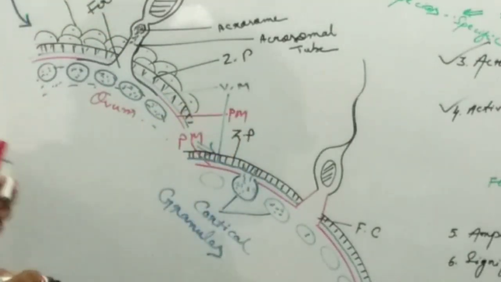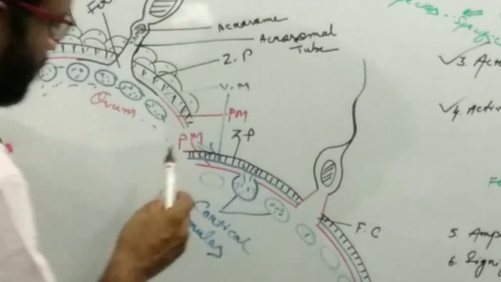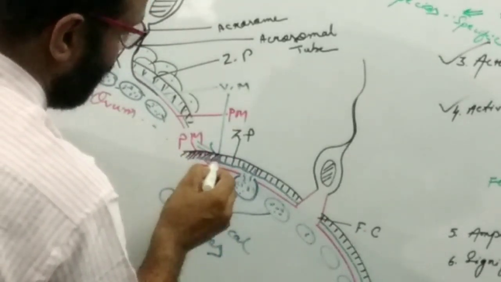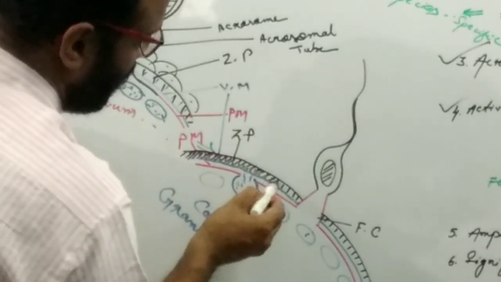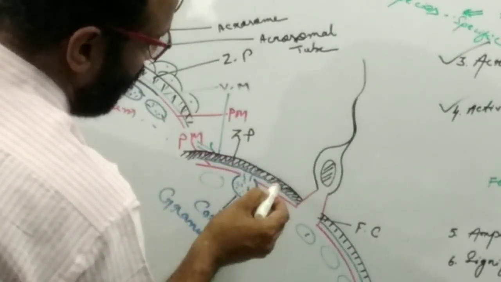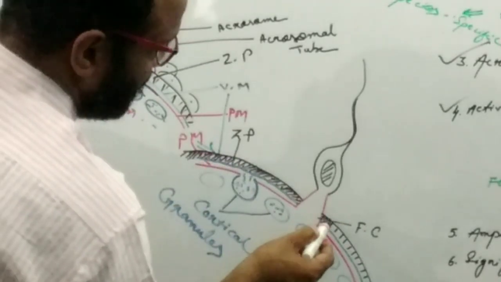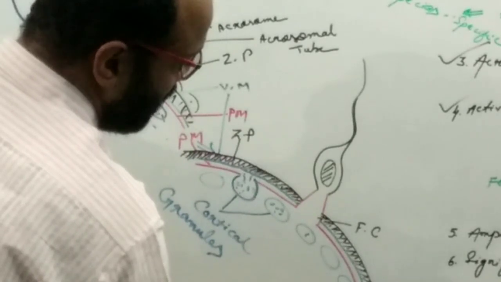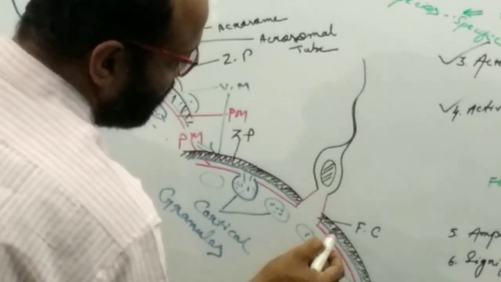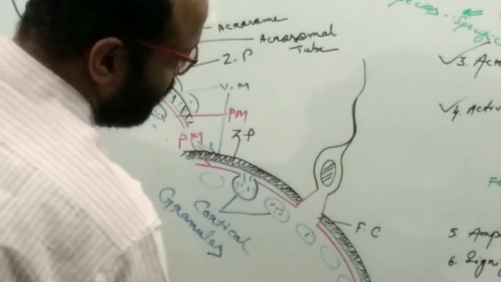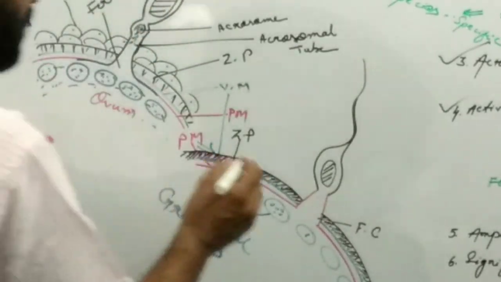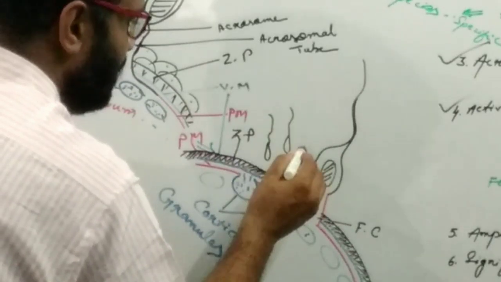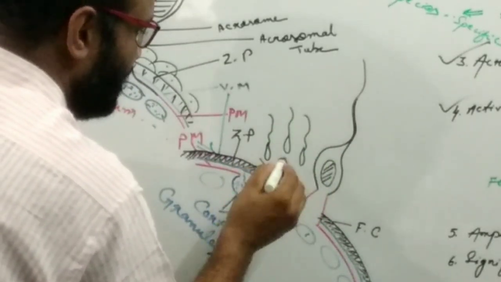Some of the changes occur here. Now the zona pellucida, as well as the vitelline membrane, becomes tough and impermeable, and which prevents polyspermy.